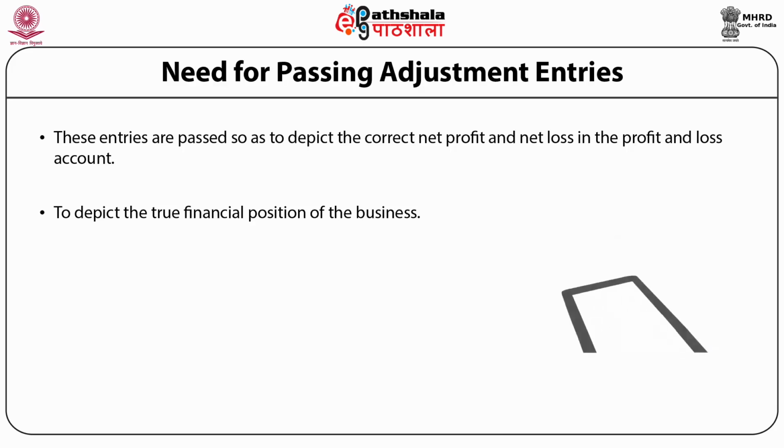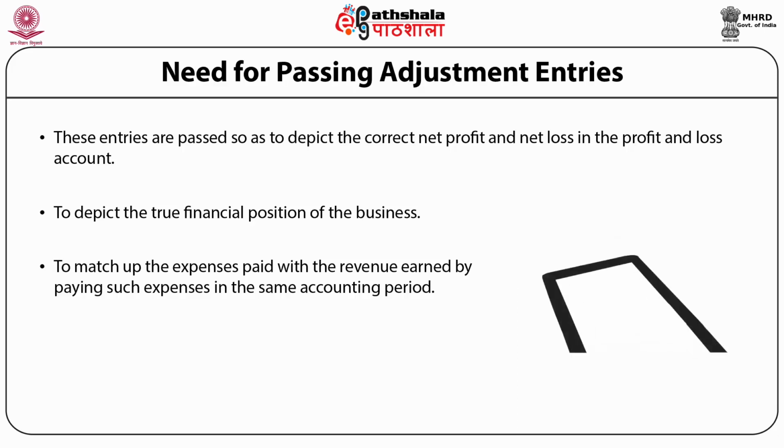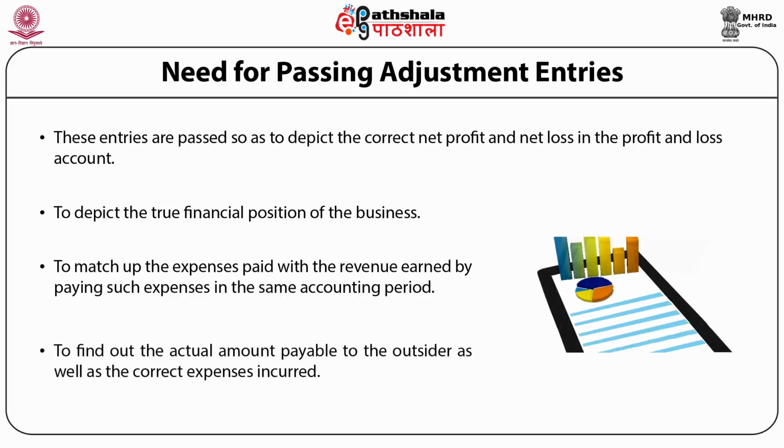Financial position means the position of assets and liabilities of a business. Further, these are passed to match up the expenses paid with the revenue earned. By paying such expenses in the same accounting period, by correctly matching the expenses with revenue, the correct profit can be judged. Further, these are helpful in finding out the actual expenses payable to the outsider as well as the correct expenses incurred by the business.